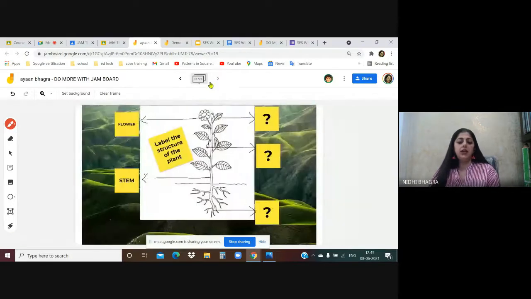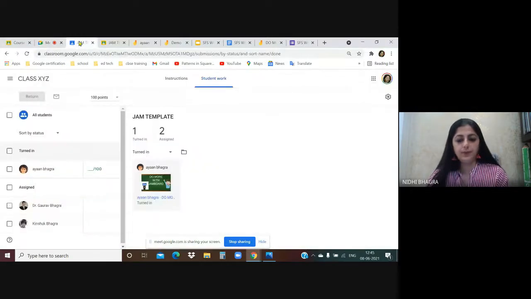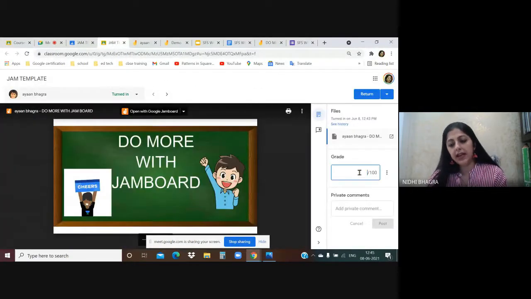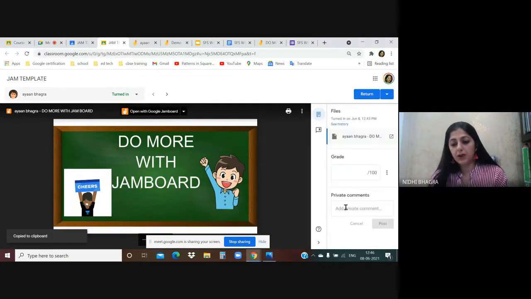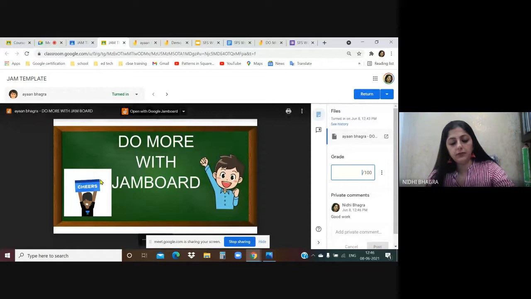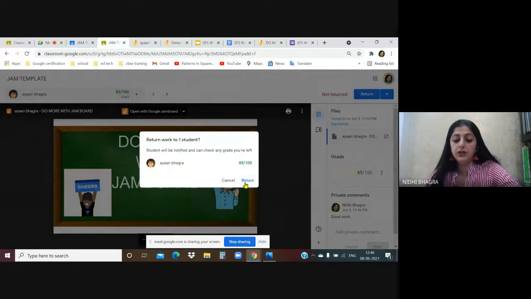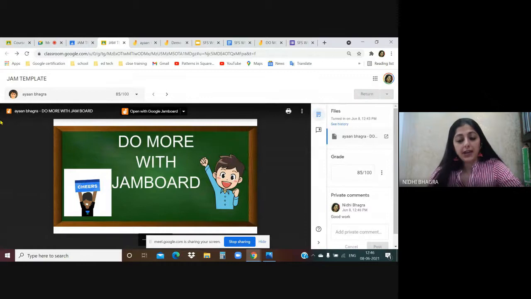And finally, after checking the template, you can go to the classroom and grade, add private comments. I can go to my comment bank. There is a comment bank. I've already added a few comments. Let's say, well, good work. I'll copy this, go to private comments, just paste it, then give grades over here and return the file to the student. So this is how a Jamboard activity can be done in the class.